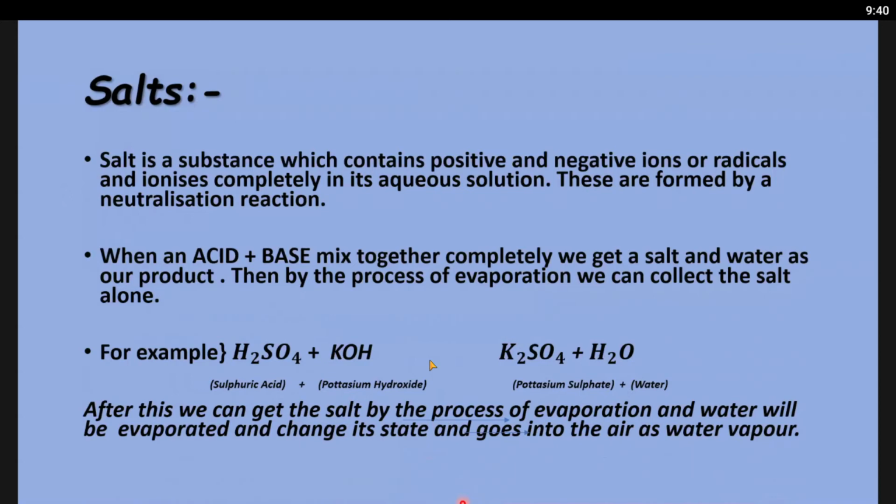Raghav: Salt is a substance which contains positive and negative ions or radicals and ionizes completely in its aqueous solution. Very good. These are formed by a neutralization reaction. When an acid plus base mix together completely, we get a salt and water as products. Then by the process of evaporation, we can collect the salt alone. For example, H2SO4 plus potassium hydroxide, which is KOH, releases K2SO4, potassium sulfate, plus water. So acid plus base will give you salt plus water.